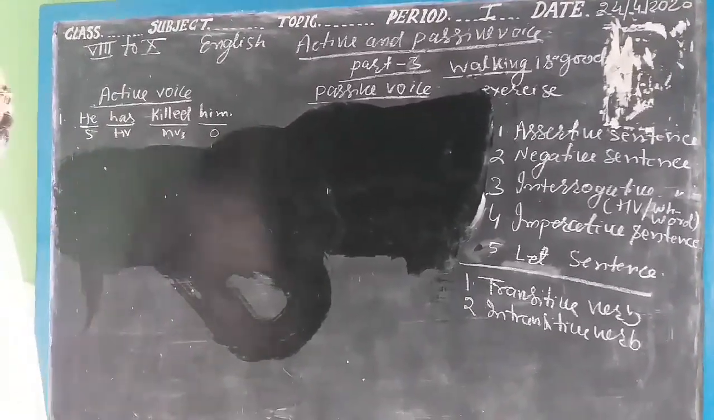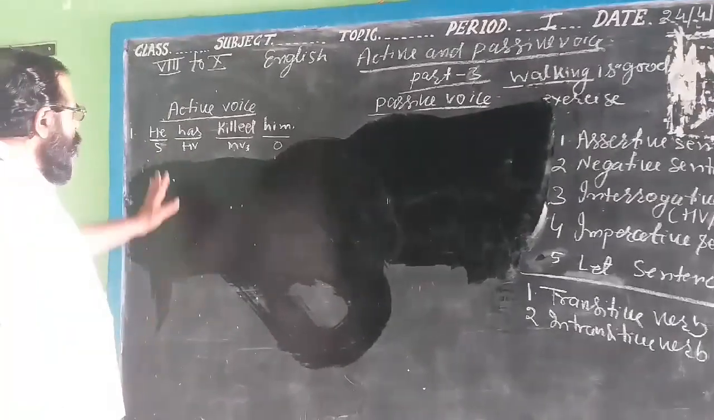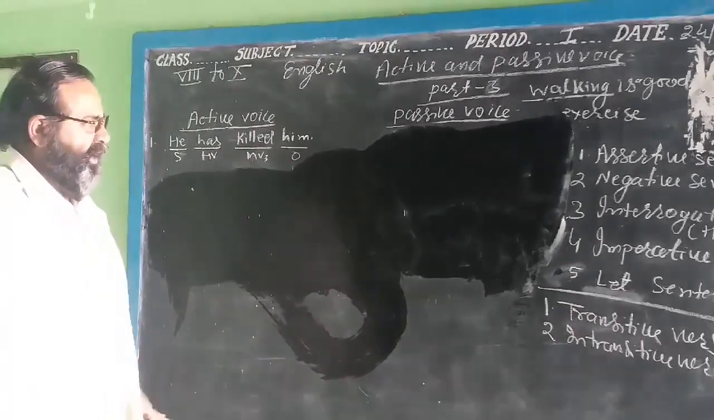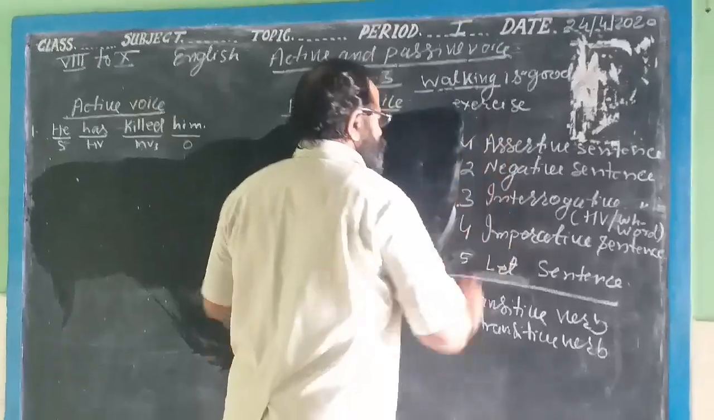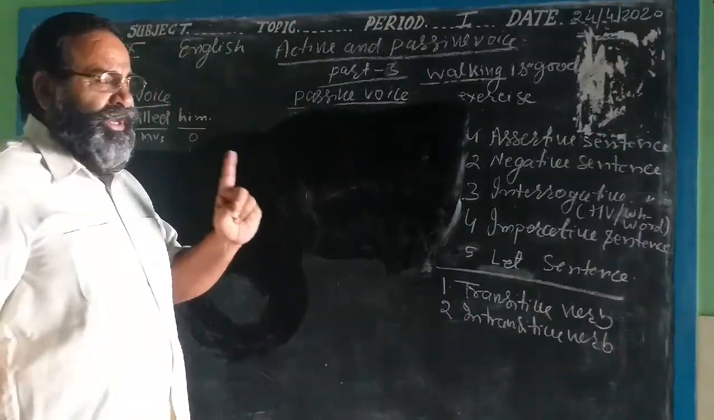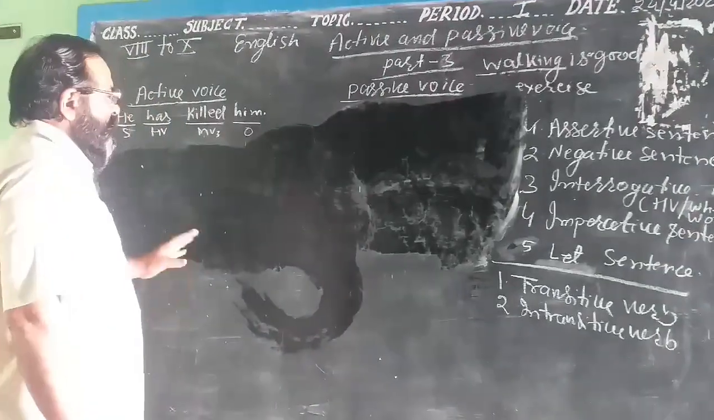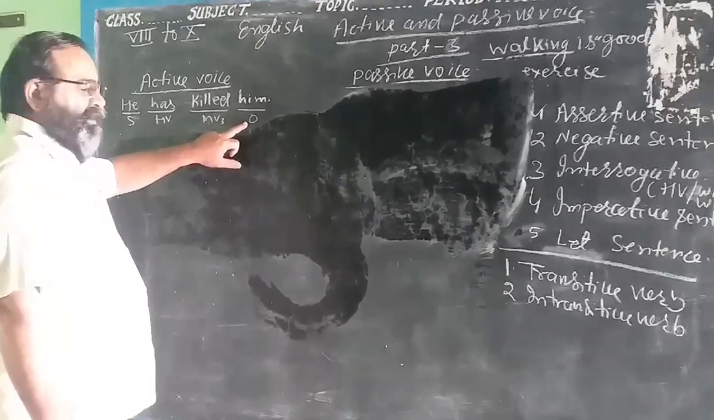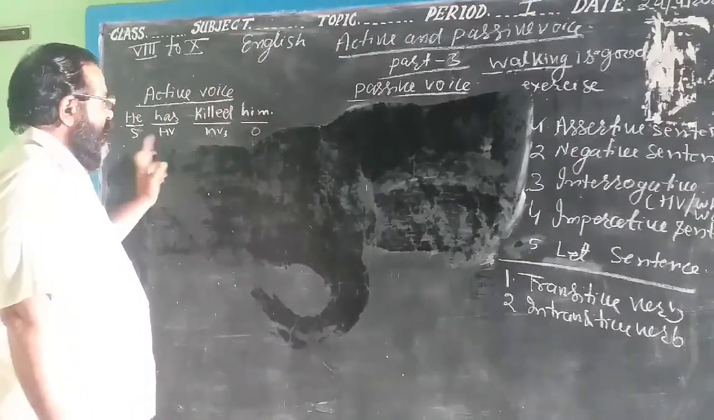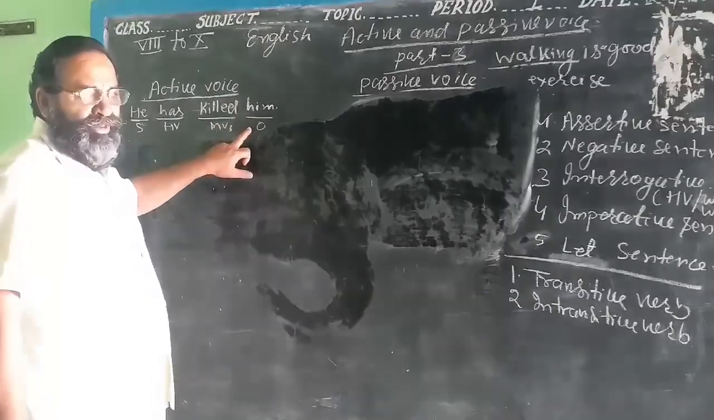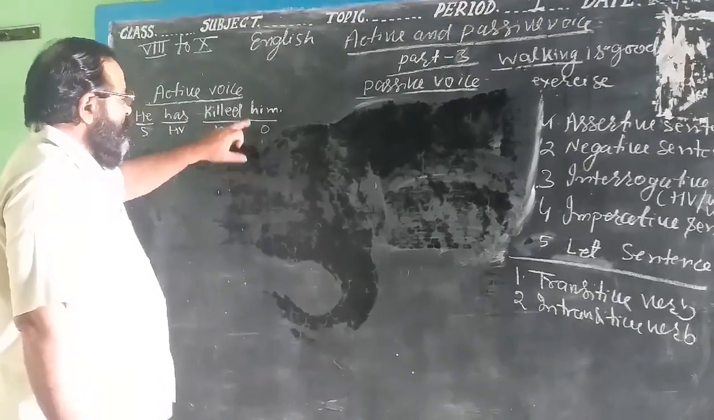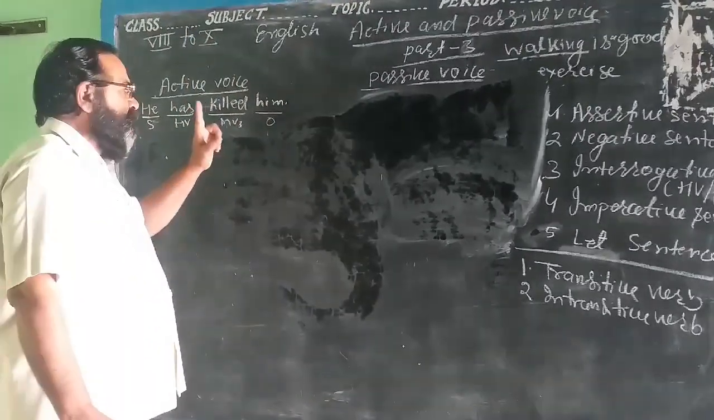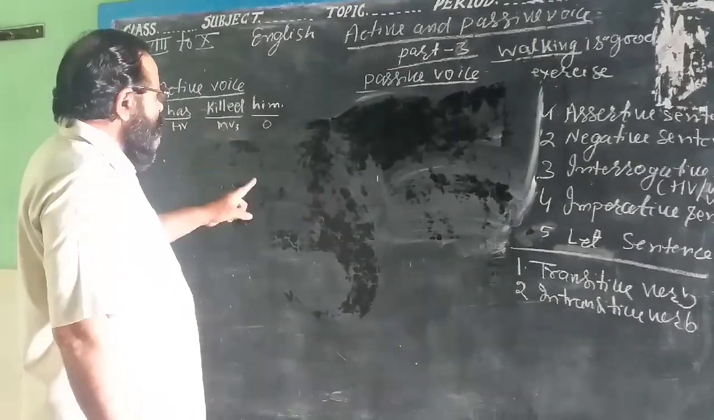He has killed him. This active sentence, we want to make it a passive sentence, and it is an assertive sentence. I will take only one sentence so that you can understand it easily. How will we make it? First of all, we have learned that the object will be changed into the subject. So what is the object? Object is him. Now we will change this object him into the subject. Then what is the subject form of him? Subject of him is he.